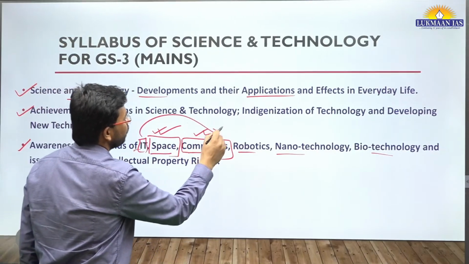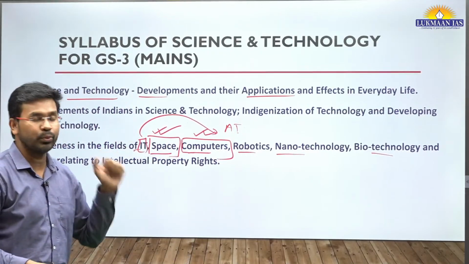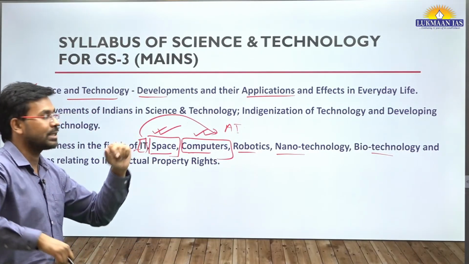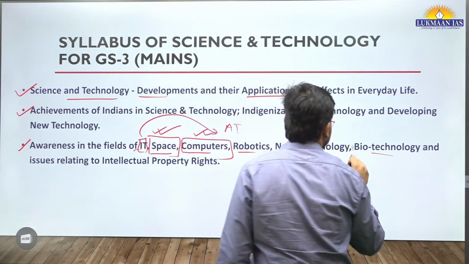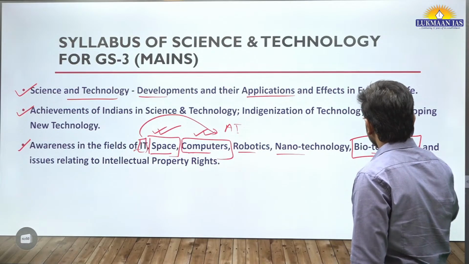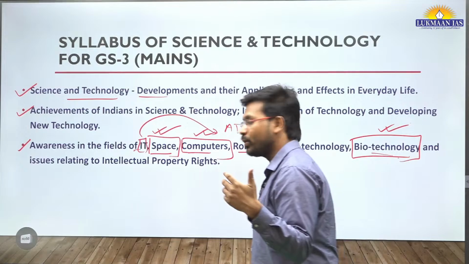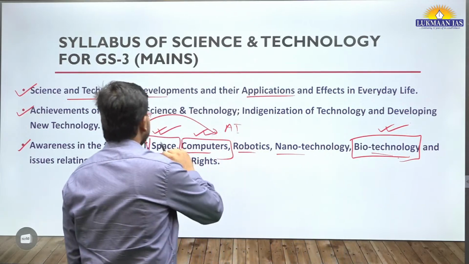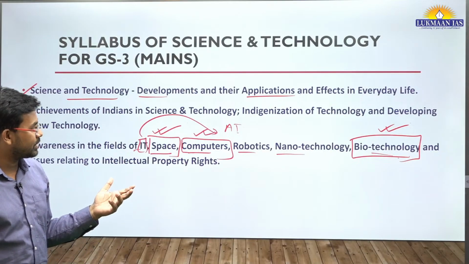This is related to artificial intelligence. So from the third line itself there were 2 topics. Then the third question was from biotechnology. They have asked about the usage of artificial intelligence in disease diagnosis, etc.